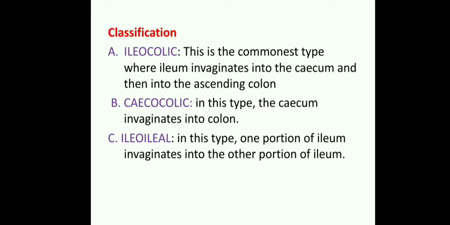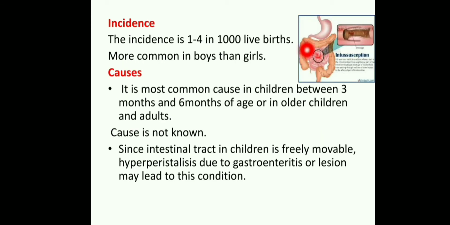The classification. Here the classification is divided into 3 types. That is ileocolic. Ileocolic is the commonest type, where the ileum invaginates into the cecum and then into the ascending colon. Here this part is called ascending colon, this part is called transverse colon, this part is called descending colon.